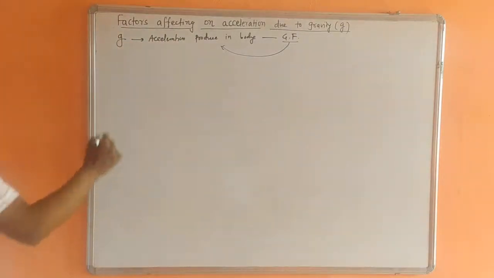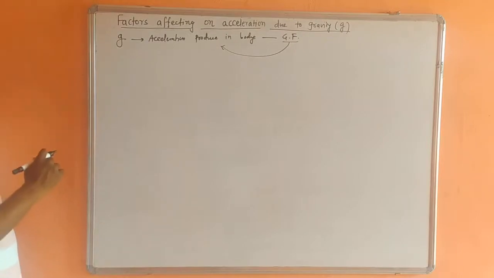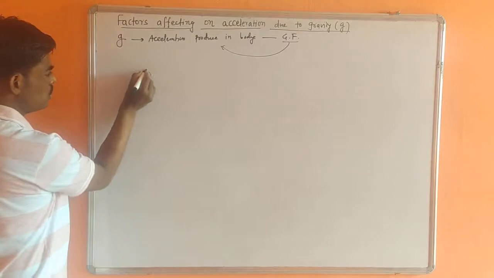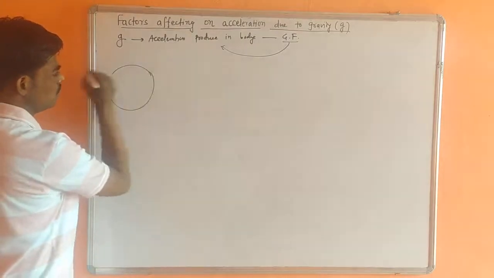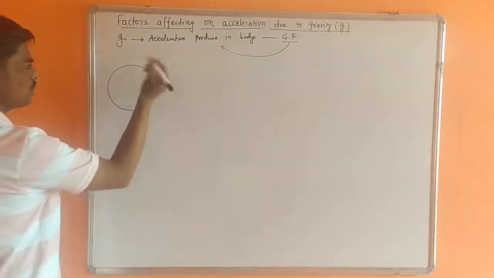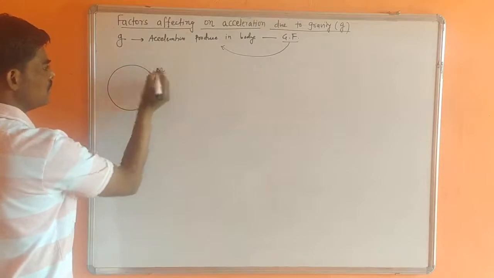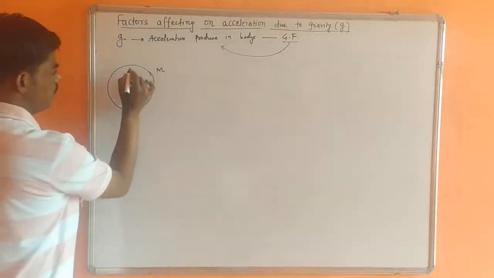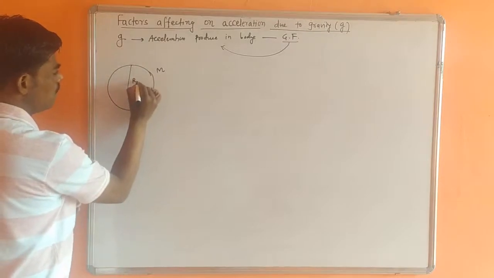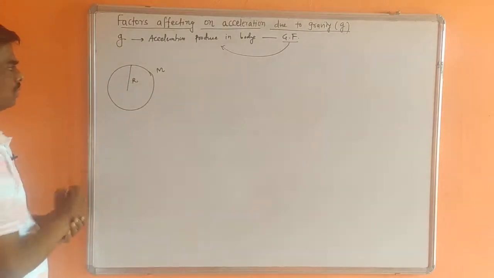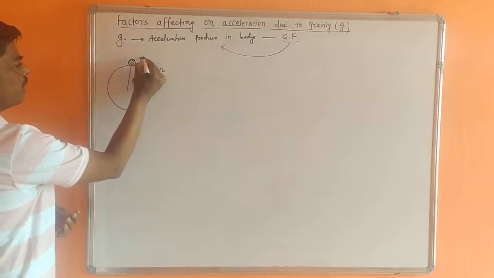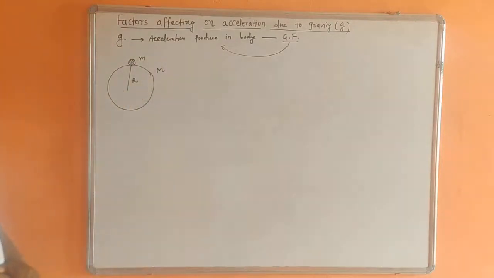So, what is the formula for acceleration due to gravity on Earth's surface? That we will derive. Suppose we consider Earth in the form of a sphere having mass M, and R is the radius of the Earth, and any object of mass small m is placed on the Earth's surface.